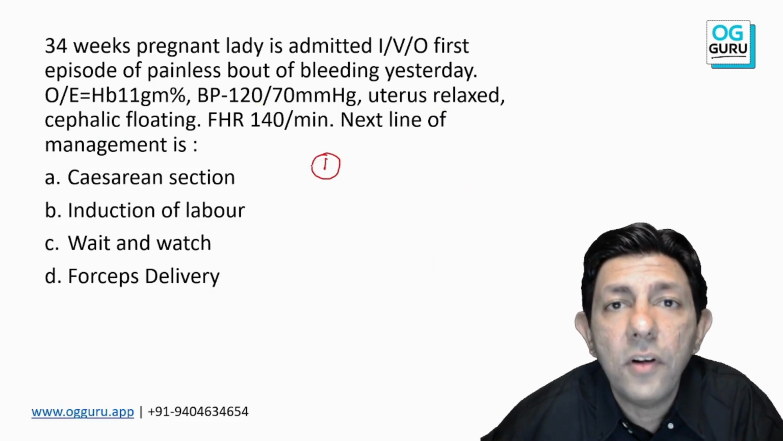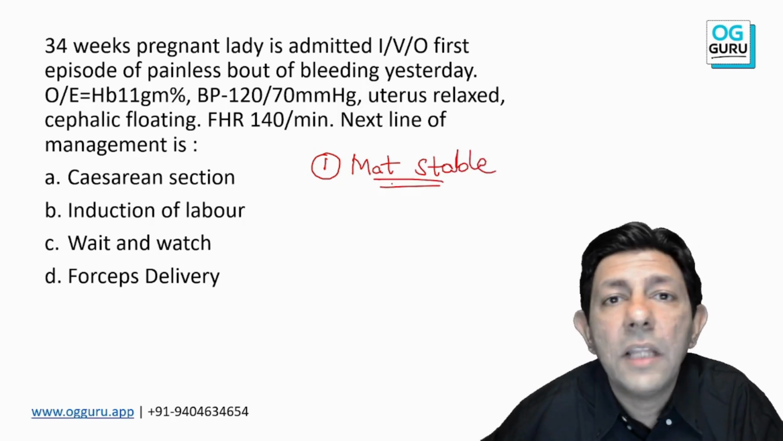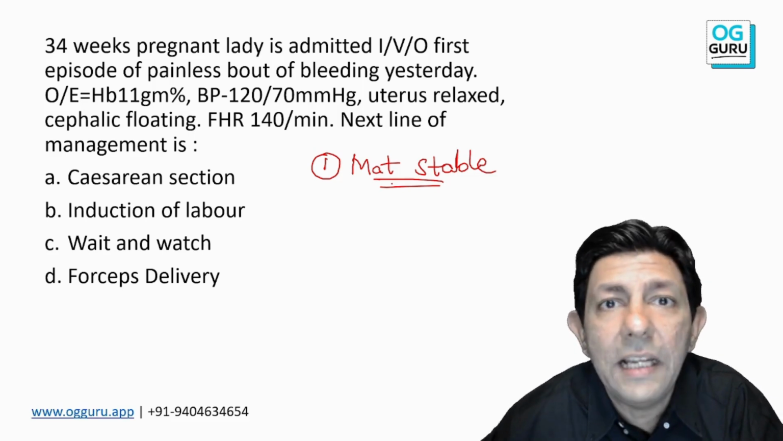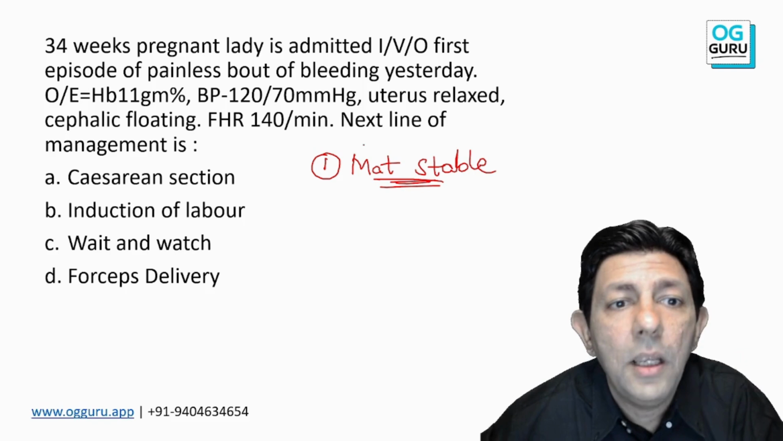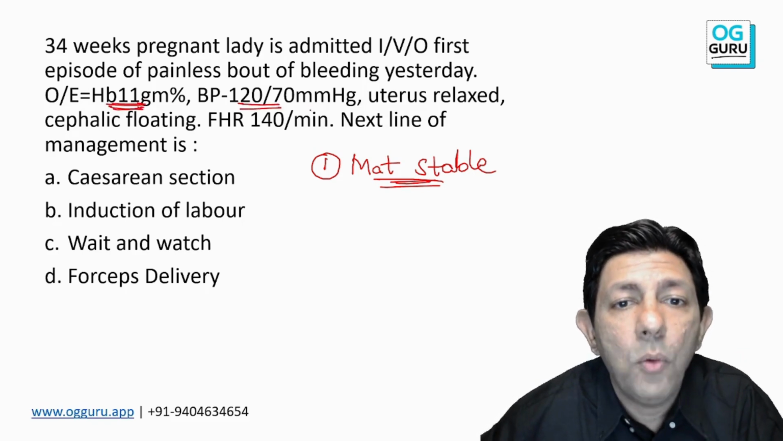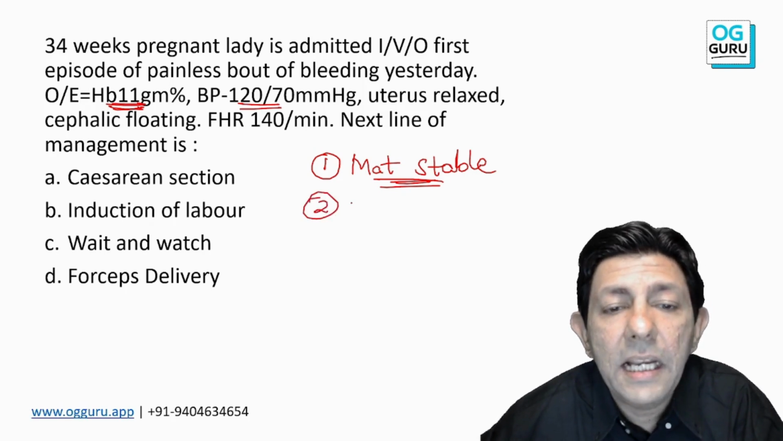Okay, sir, first, when I want to wait and watch, obviously the mother should be stable. Yes or no? Otherwise, what's the point of waiting and watching? For the mother to die? No, then we don't wait. So mother should be stable. Look at the question paper. Yes sir, hemoglobin 11 gram, BP 120/70. So mother is stable. Second, sir, even the baby should be stable.